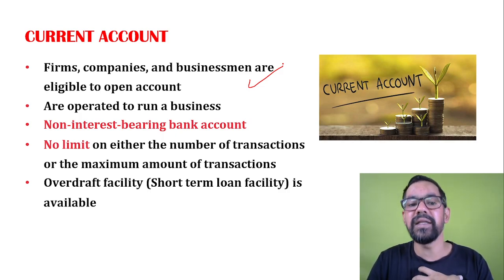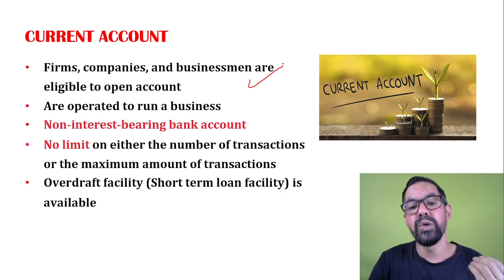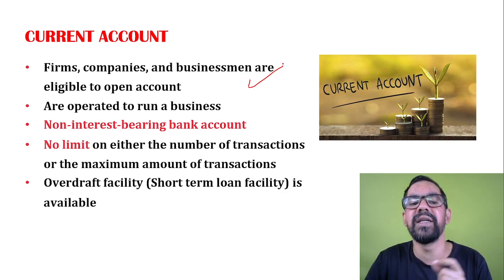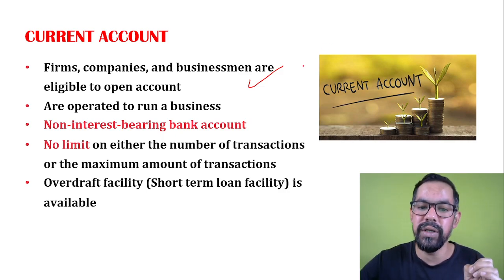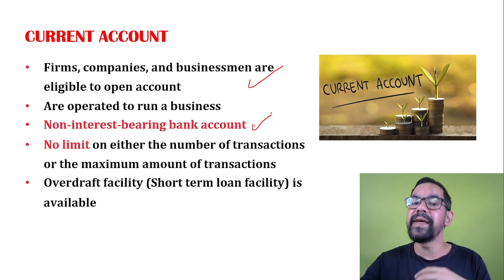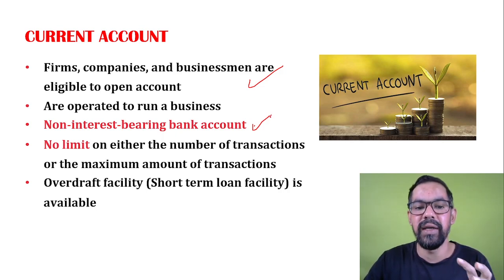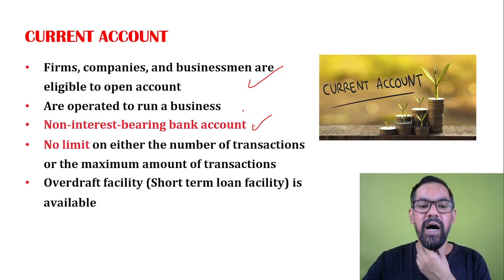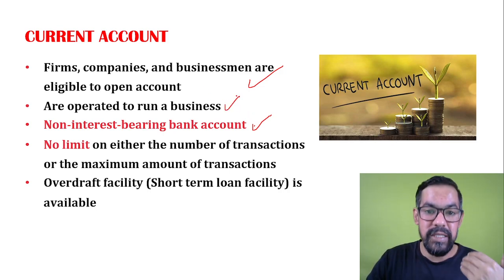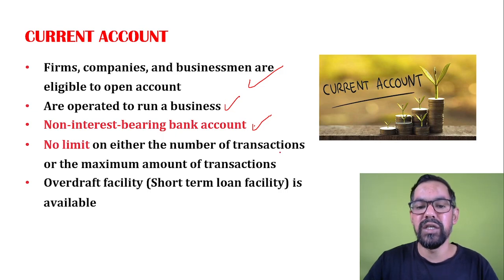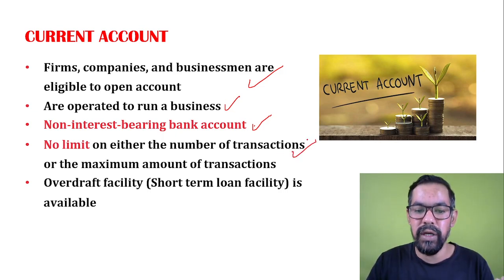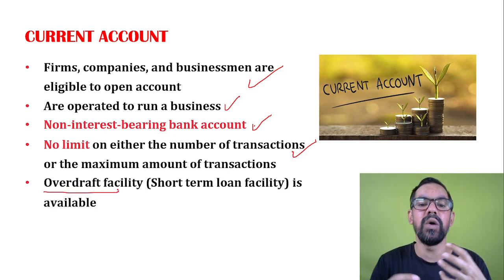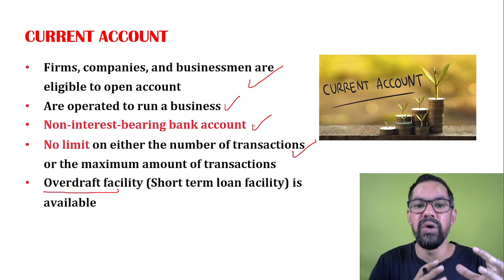So for that, banks introduce the current account. Now they are giving you some liberty, like you can do any number of transactions, but the condition is there is no interest bearing on these accounts. In a current account you will not get the benefit of any kind of interest. Basically these are for business purposes, and there is no transaction limit on these. Another facility is the overdraft facility. These accounts also provide the OD facility.